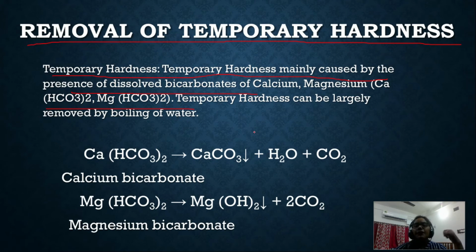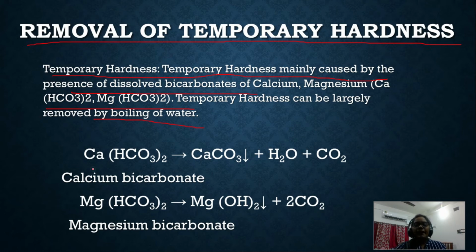And this temporary hardness can be removed very easily, only by boiling the water. Only if we boil the water, all of these bicarbonates will be gone. Understand? So that is why the term we are using for this hardness is temporary hardness.